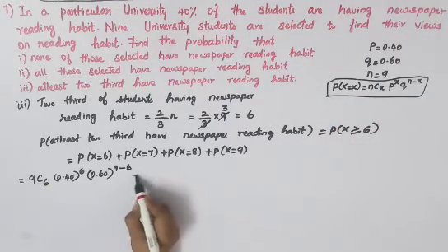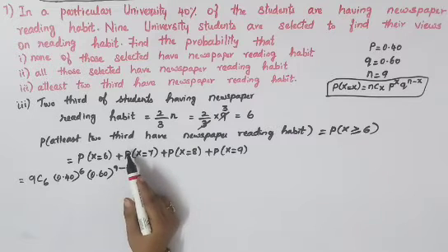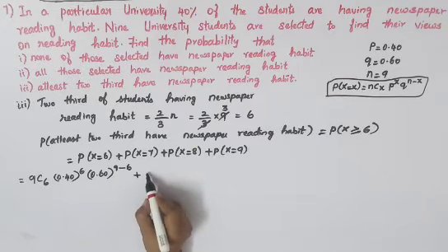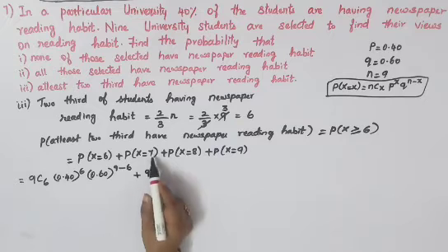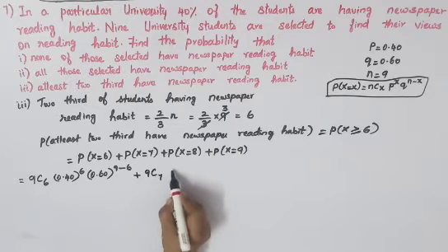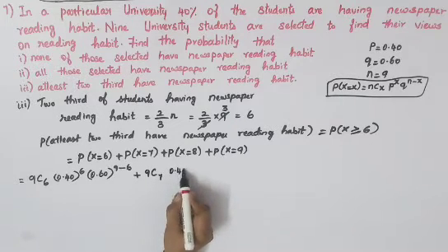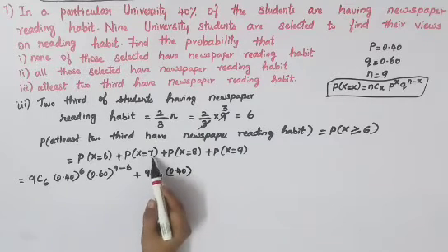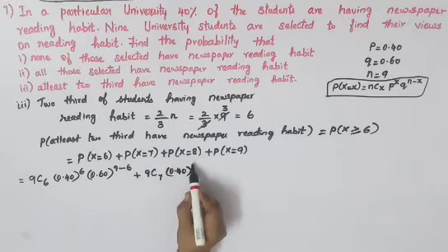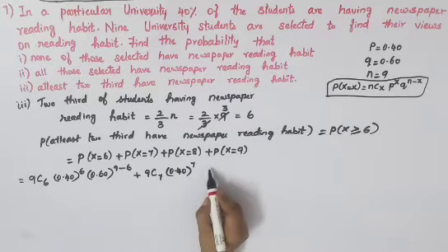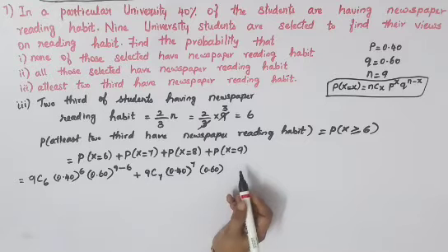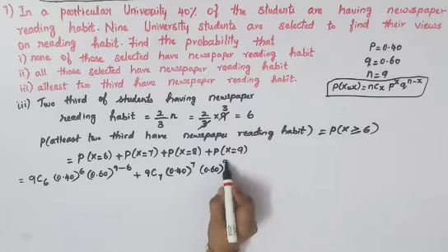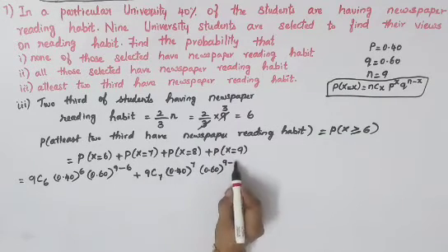Okay, plus this part you'll have to do it again. nCx, n is 9, so 9C7, instead of x you'll have to put 7. 0.40, the whole power x, so x is 7. Next is q, so q is 0.60, the whole power n minus x, n is 9 minus x is 7.